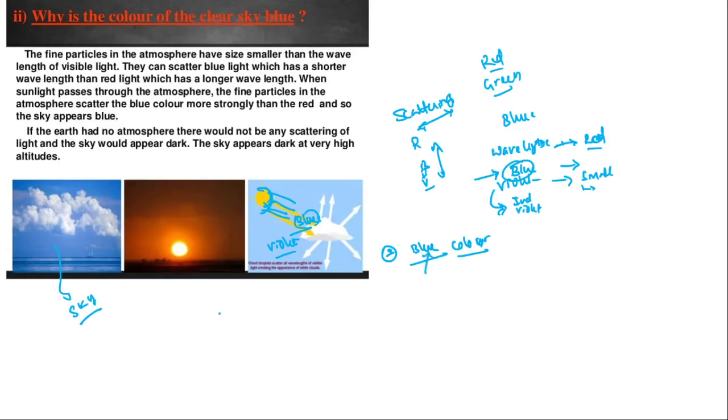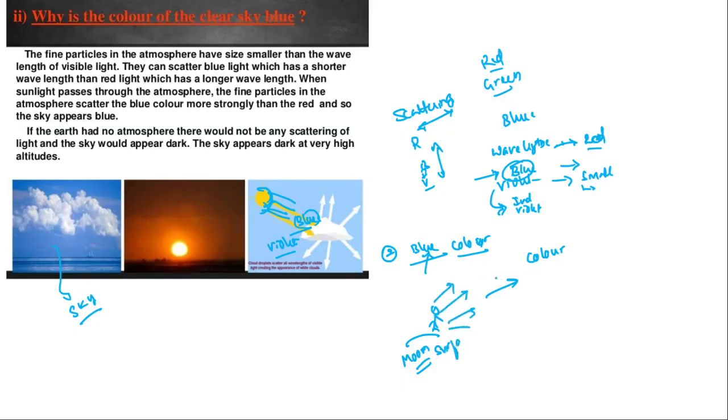Okay, so I already asked in the previous class, suppose an astronaut is standing on the moon surface, what is the color of the sky?